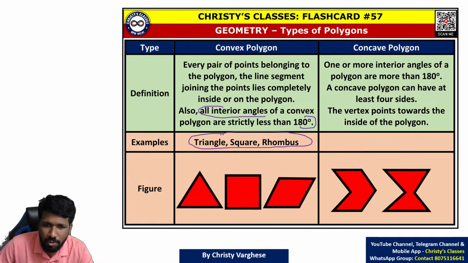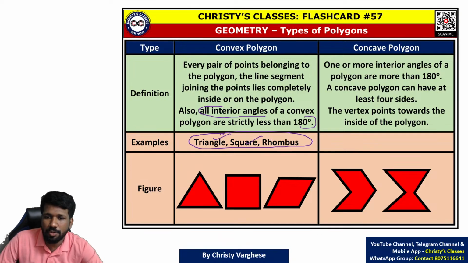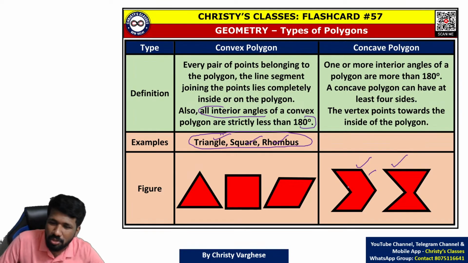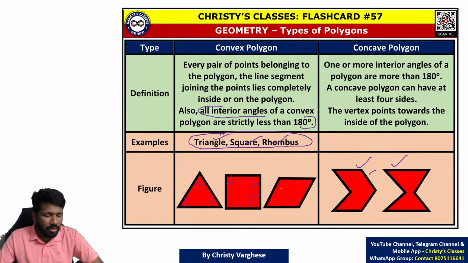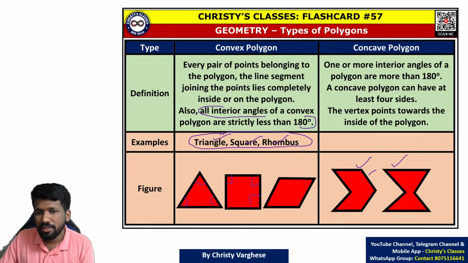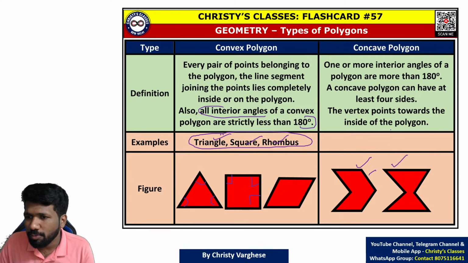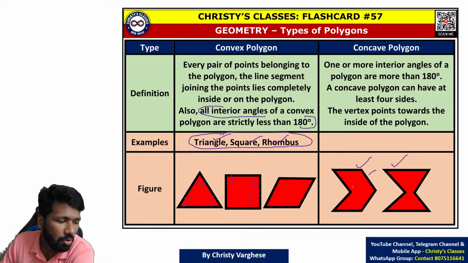Most of the polygons we know are convex itself: triangle, square, rhombus. For concave polygons, we don't use the names that much, because these shapes have very complicated names and are not commonly used. So if all angles are less than 180, that polygon is convex. In a triangle all angles are less than 180, in a square all angles are less than 180, in a rhombus all angles are less than 180. If at least one angle is more than 180, that is called a concave polygon.